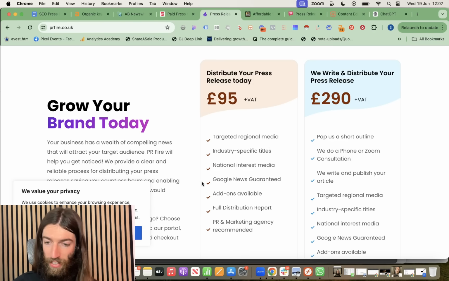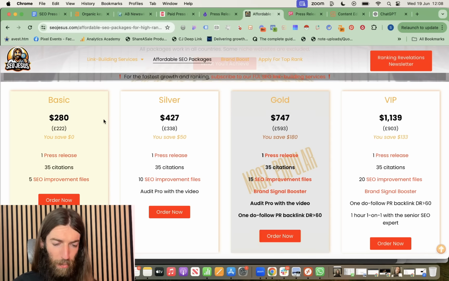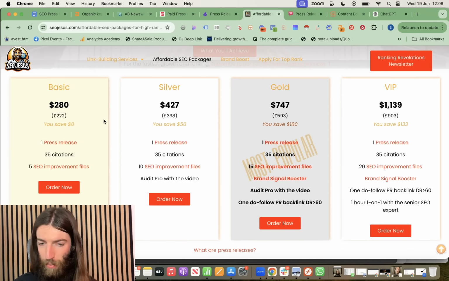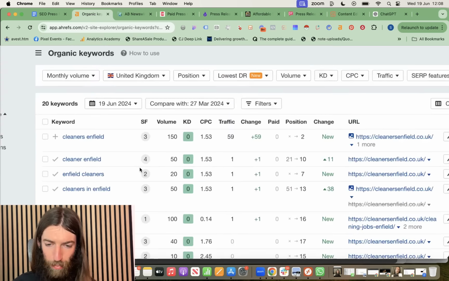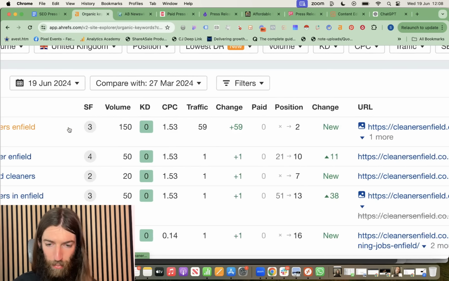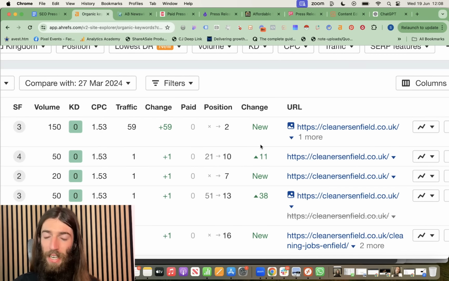If you write the press release yourself, or for a bit more money, they'll distribute it for you and write it for you. We have our own basic press release service as part of our affordable SEO packages, which comes in combination with actually optimizing your site for your target keywords, and then your foundation links. So citations, listings in local business directories, and a simple press release. Perfect example, that's exactly what I did with my Cleaners Enfield website. Within 6 weeks of doing that, so that's a highly optimized homepage, using target keywords and ChatGPT, and then powered up with these foundation links of citations and a basic press release.